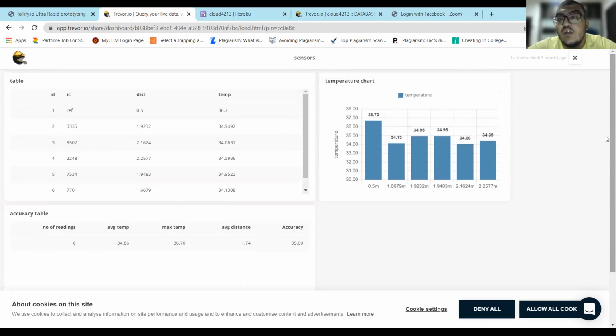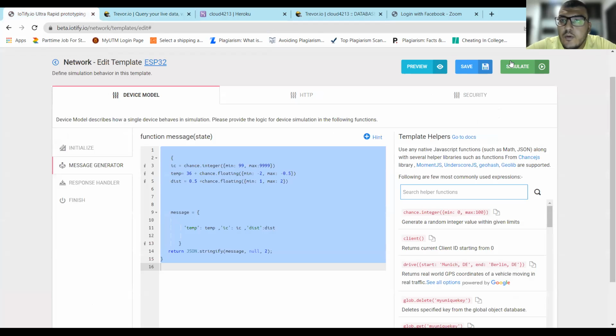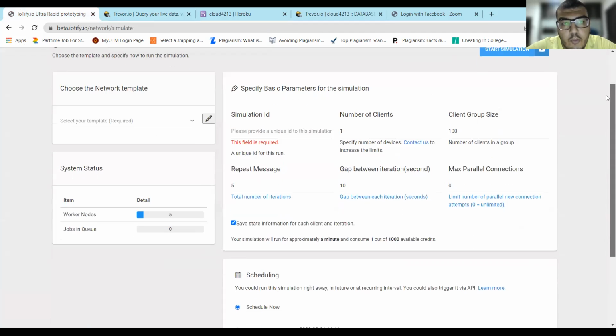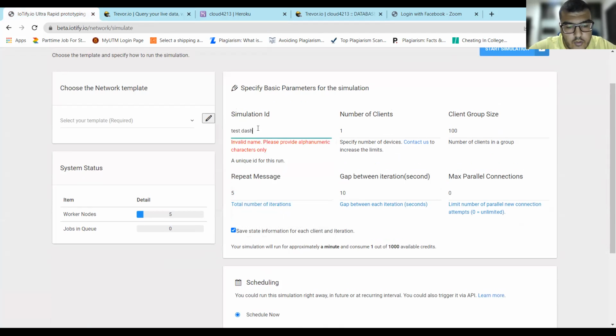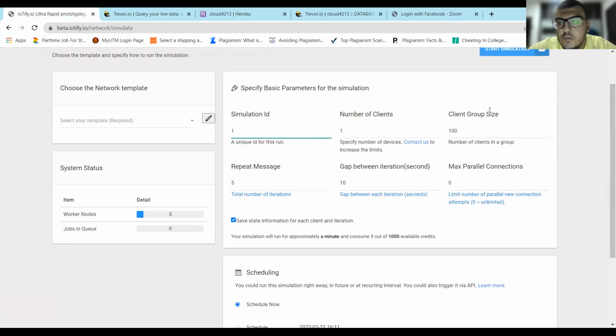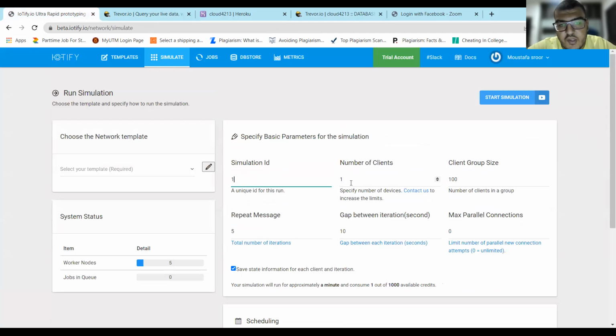So now we actually need to test our dashboard. So let's say our user is going to send a new item. So I will simulate a new send or a new post request. So I will write here test dashboard. Here I'm using the IoTify to post, with the number of sends one, repeat message only one, and let's start our simulation.